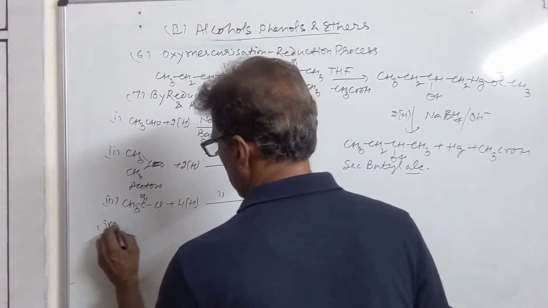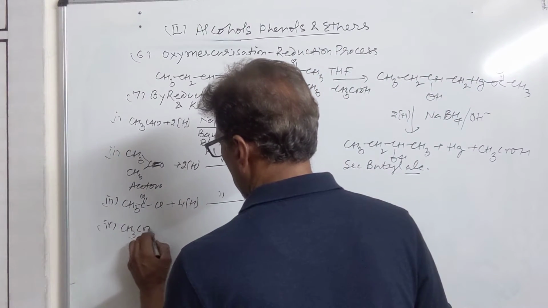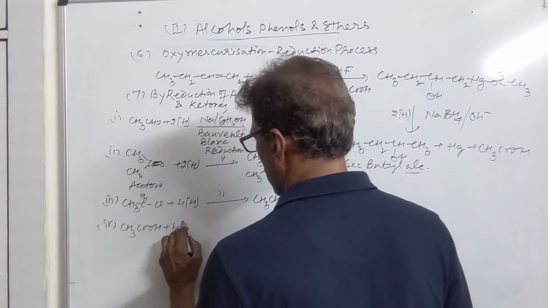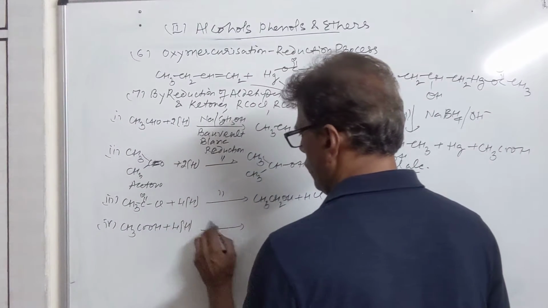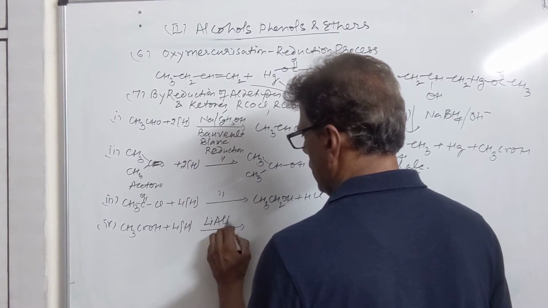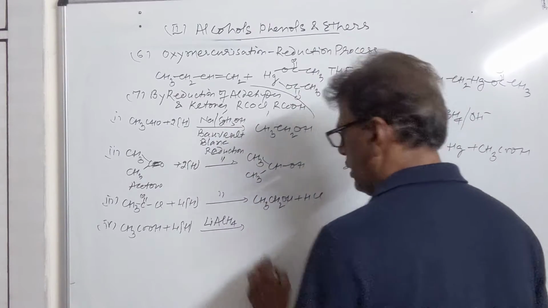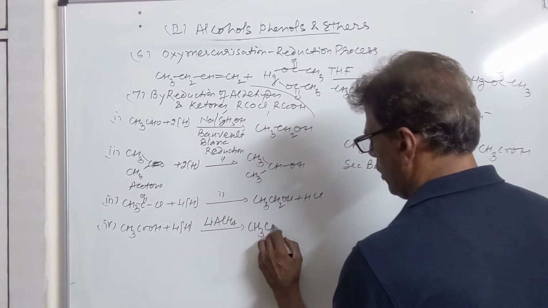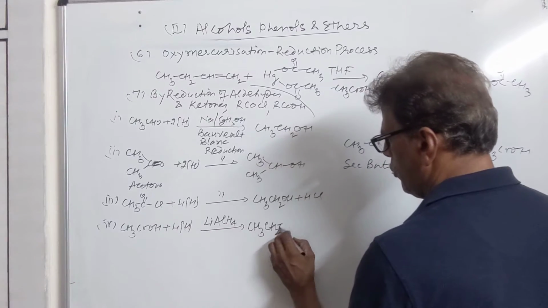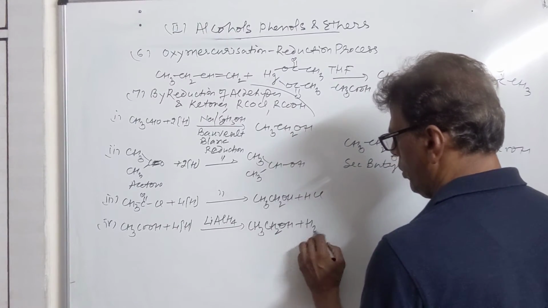Then we have the fourth method of converting carboxylic acids into alcohol. The best reagent for this is lithium aluminum hydride, which alone supplies 4 nascent hydrogens, and a 2-carbon acid will give you a 2-carbon alcohol along with water.